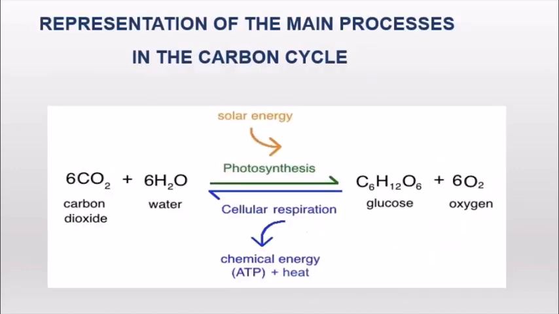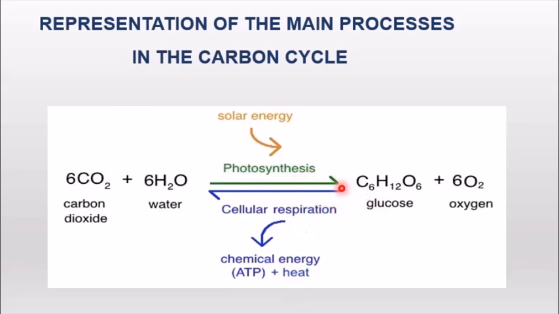Now here if you see, the carbon dioxide which is present in the air is taken up by the plant along with water in the presence of light by photosynthesis. They will produce glucose, that is the food, and oxygen is also produced. So this is done by the plants. And in our body, this is broken down by cellular respiration and it is given out in the form of energy. So we get energy from the food only.